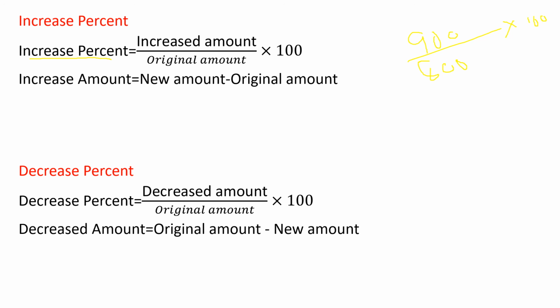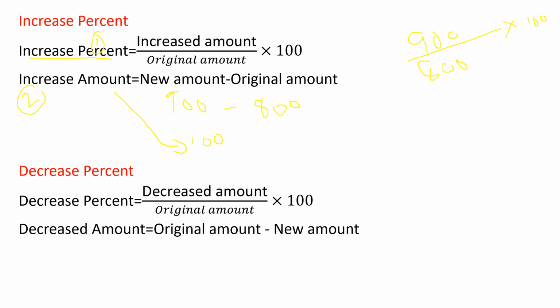So this first formula is to find the percentage. And the second one, the increased amount. Increased amount is equal to the new amount. So the new amount will be 900, right? So 900 minus the original amount, 800. So here the answer is 100. The amount increased is 100. This is how we find it. Okay, is it clear now? So in the question, if they are asking for the increased percentage or increased amount, these are the formulas we will be using. So today, we have learned three formulas.